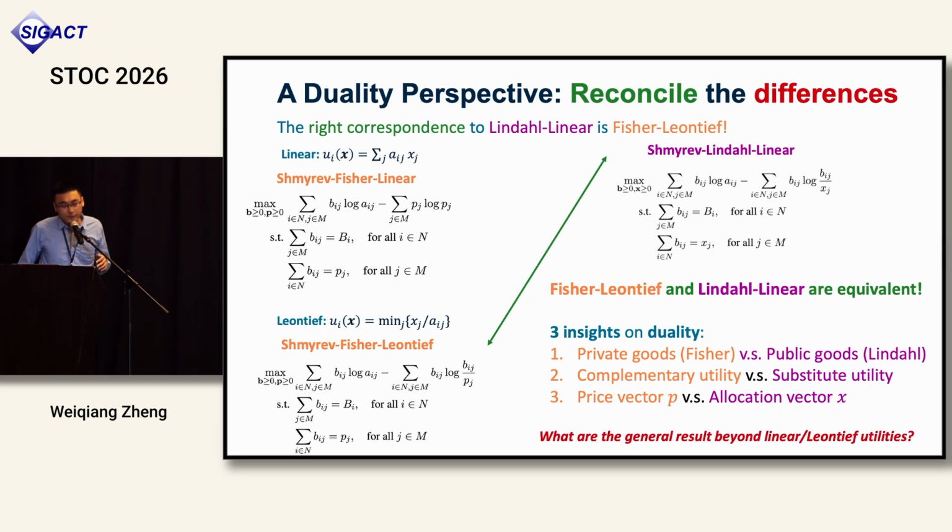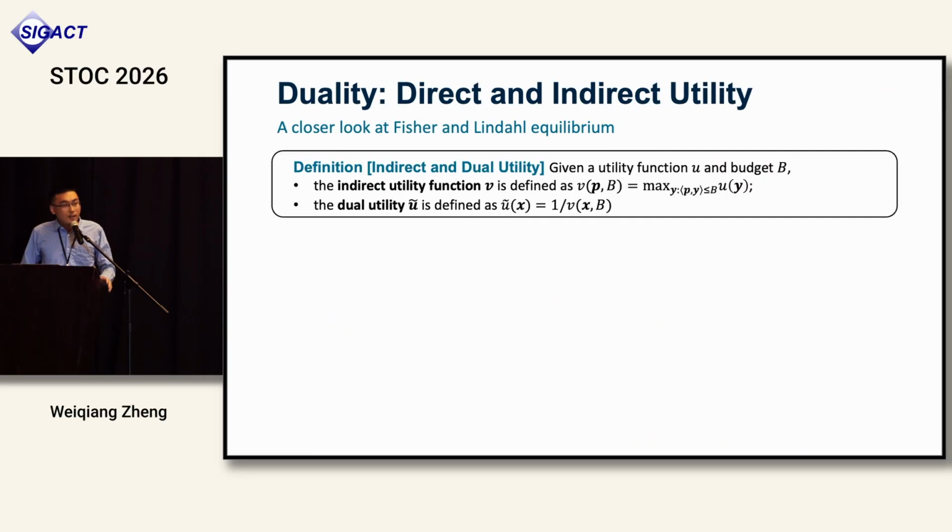What else, like a general result beyond this linear duality? Can we say more about how duality works? So the duality, in fact, works by the indirect utility function. For any given utility function, it may not be linear or whatever. It's just a utility function and a budget. You can define the indirect utility, which is defined as, under this price, what is the maximum utility I can get under the budget constraint? And the dual utility is defined by the inverse of the indirect utility function.